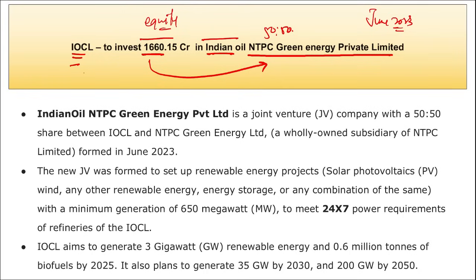Here IOCL aims to generate 3 gigawatts of renewable energy and 0.6 million tons of biofuels by 2025, and it also plans to generate 35 gigawatts by 2030 and 200 gigawatts by 2050.